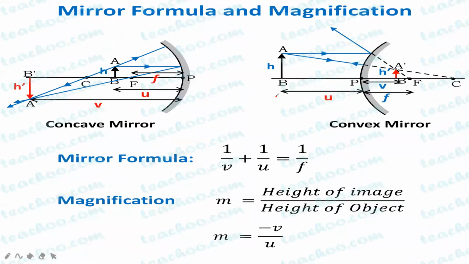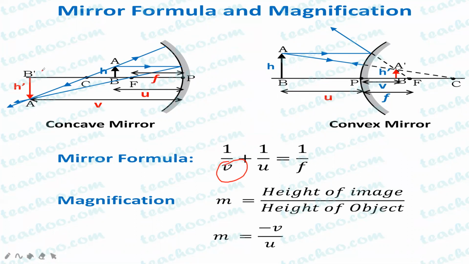Then we move to our next topic, that is mirror formula and magnification. To solve the numericals related to mirrors, you need to understand the mirror formula. But before understanding the mirror formula, we need to understand three important terms. First is v. v is also known as the image distance.